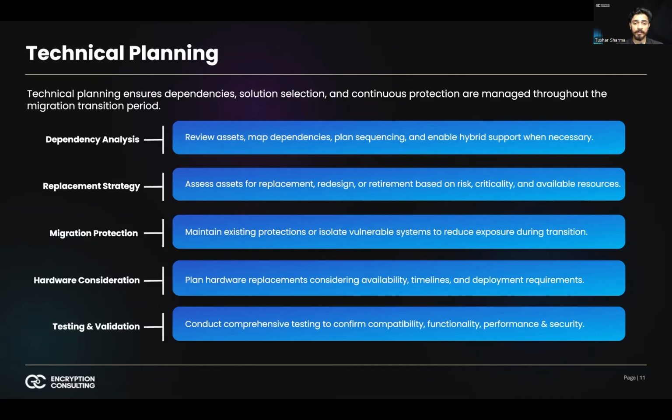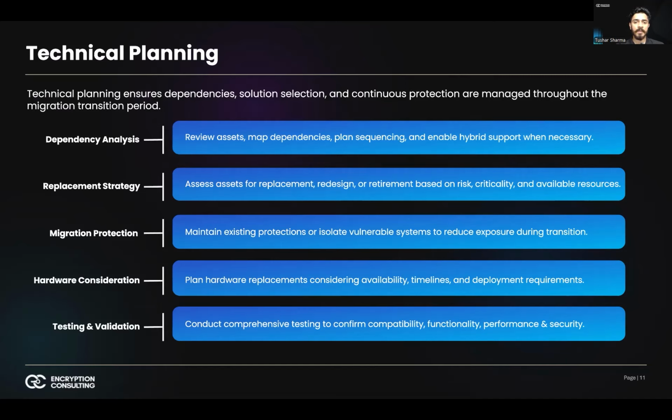Cryptography is rarely isolated. It supports authentication flows, session establishment, identity validation, data encryption, firmware integrity, and application trust models. A thorough review must map upstream dependencies such as root or intermediate CAs, downstream dependencies such as applications and services that rely on issued certificates, protocol level dependencies including TLS versions and handshake mechanisms, hardware dependencies such as HSM-backed key storage, third-party integrations, and external trust anchors.